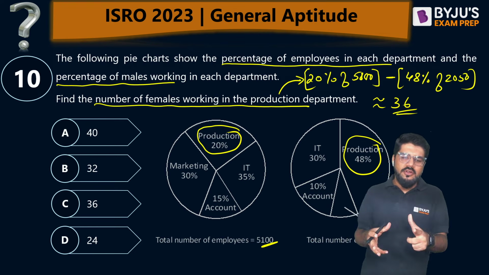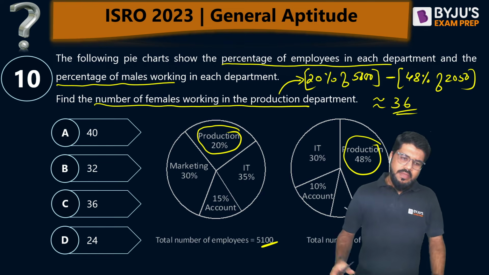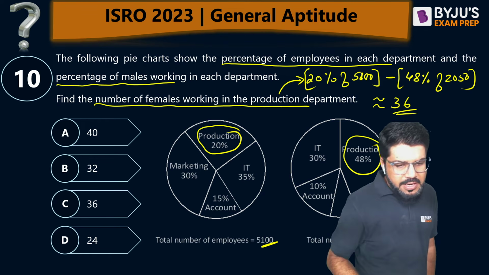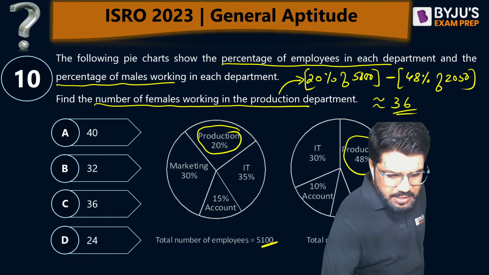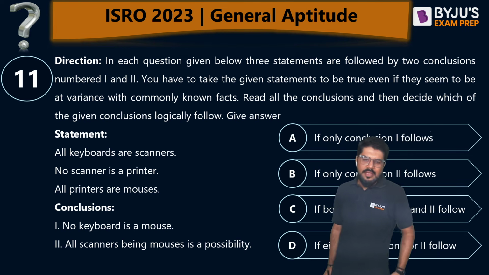You have to subtract. Number of females not given, so total minus males. Okay, simple. So plus 4 by 3. Mark it up if you have got the correct answer. Moving ahead to the next. That is number 11.